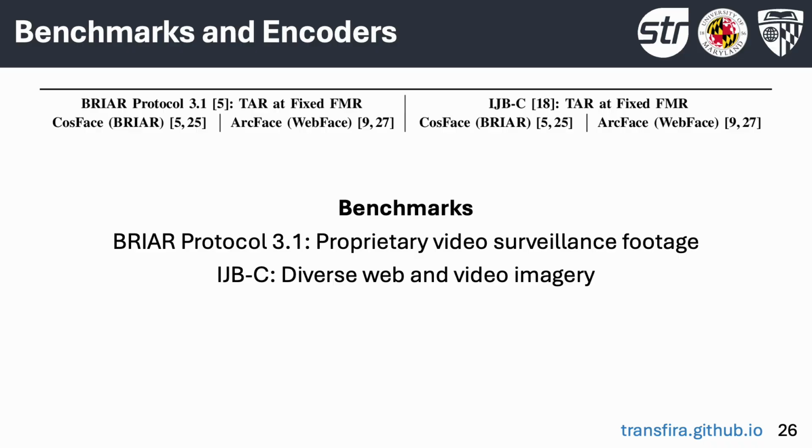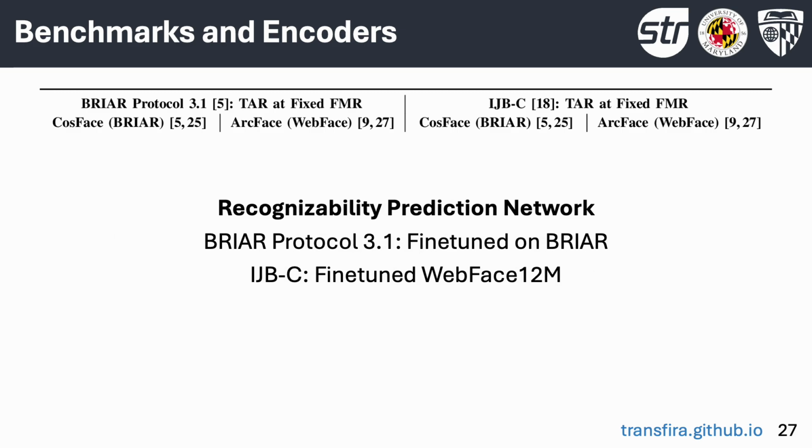We evaluate on two template-based face recognition benchmarks. Breyer Protocols 3.1 consists of proprietary video surveillance footage, while IJBC consists of diverse web and video imagery. For Breyer Protocols 3.1, the recognizability prediction networks are fine-tuned on the Breyer training dataset. For IJBC, they are fine-tuned on WebFace 12 million.